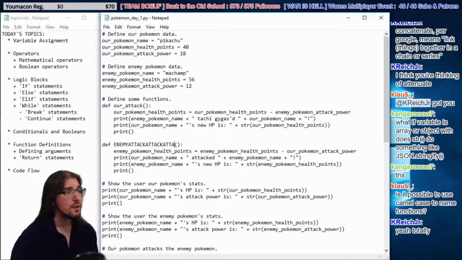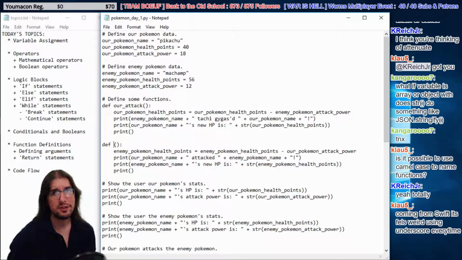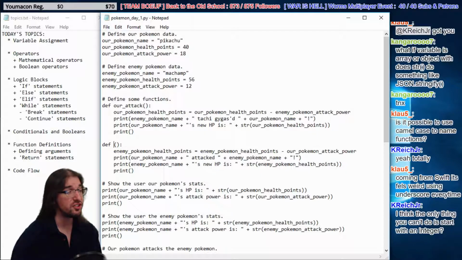But it's a good practice in Python, guys, to always name functions lowercase with underscores to separate the words. That's just a practice that programmers use. It won't cause bugs. You can name whatever the hell you want. But if you're going to be sharing your code with other people, which is going to happen one day, trust me, you want to get in the habit of using the Python standard of using function names lowercase with underscores.